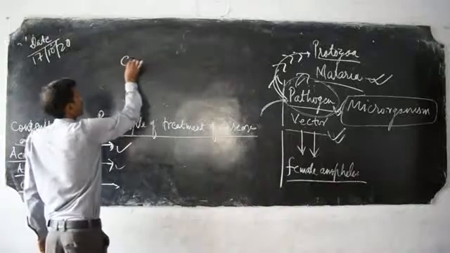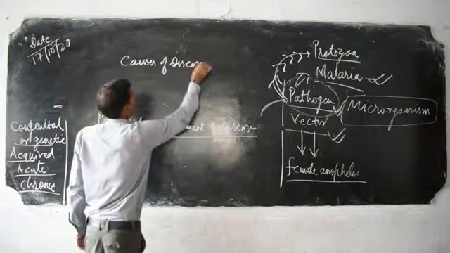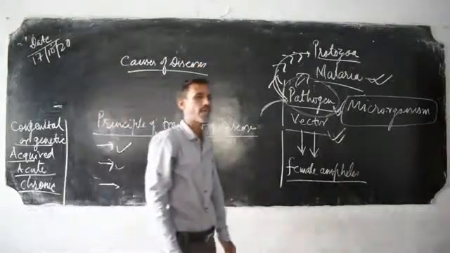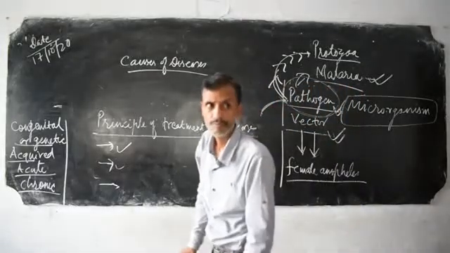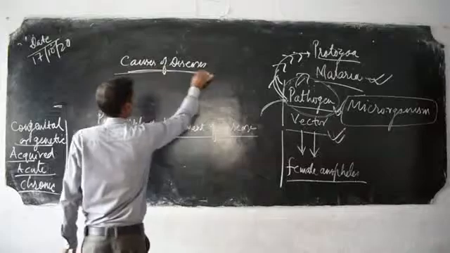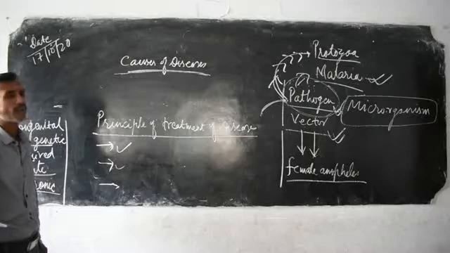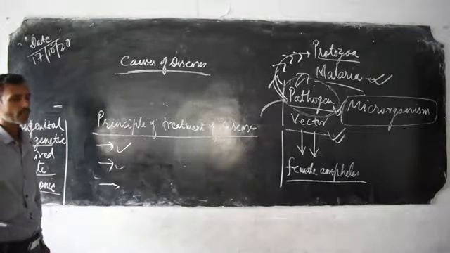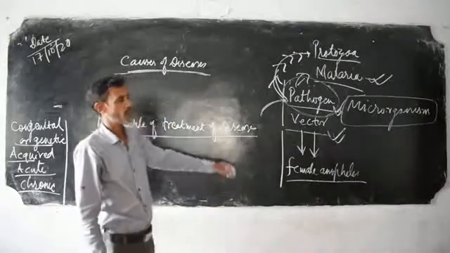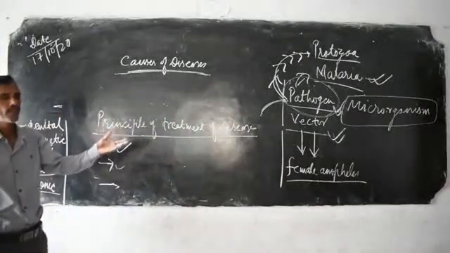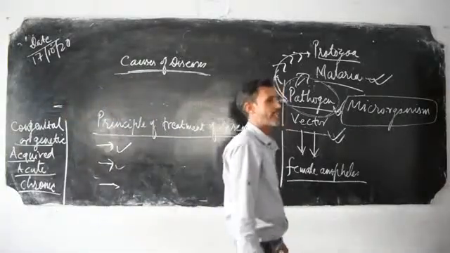Now, causes of disease. There are different levels of causes of diseases. Suppose we take the example of our school. Suppose here there are two hand pumps. If any student gets infected with loose motion, that is the immediate cause.